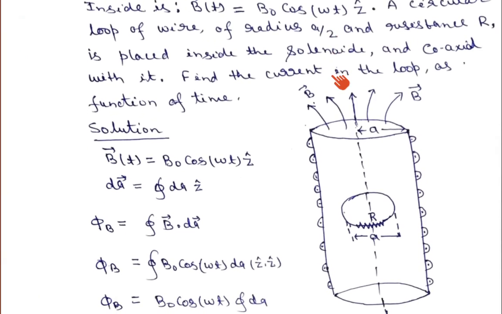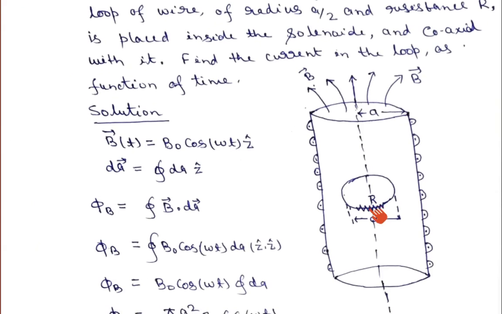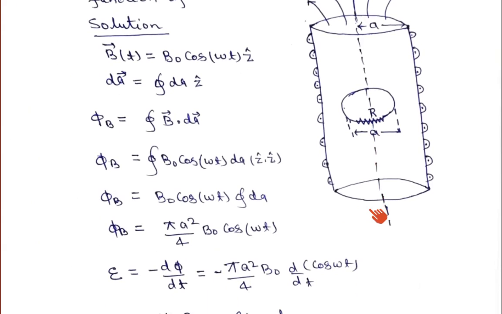If the magnetic field is changing with respect to time, the flux will also change within the closed loop. If flux changes, this will induce an electric field, or an EMF within the circuit. If EMF is induced, then obviously a current will flow across the resistance. So we can find out how much current is flowing. That is a very easy problem now. In order to find the current, we must first find the EMF. We know that EMF is equal to the potential difference, and if we divide this potential difference by the resistance, that will give the current in the circuit.